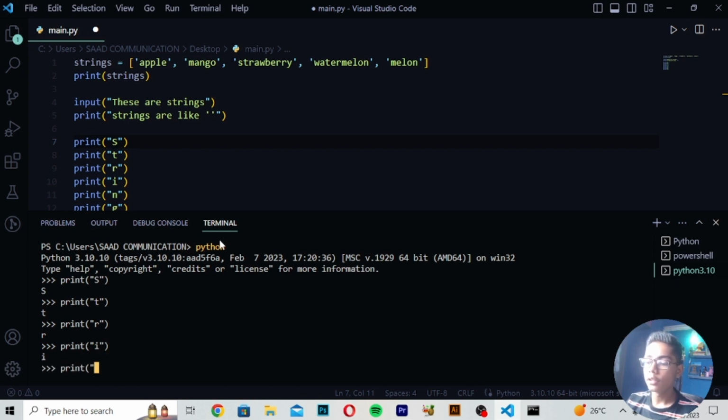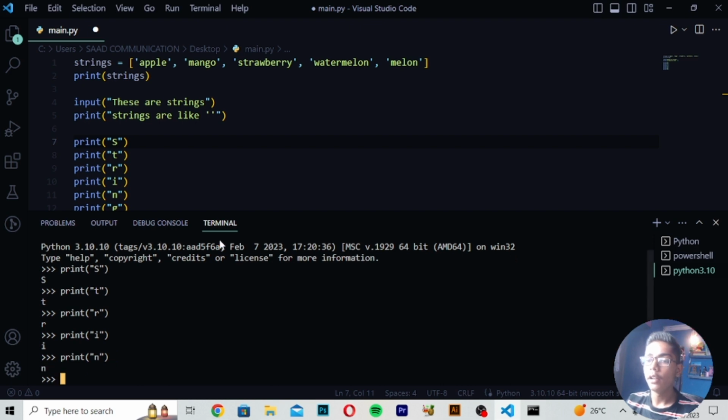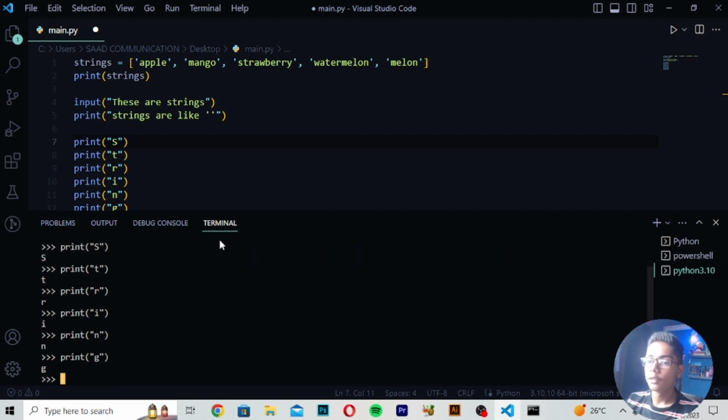And then you write the print tag, and I write N, and here you write this tag. Then again you write G. So it will print this, and here S. So it will print all the stuff of strings. You can directly print here as well.